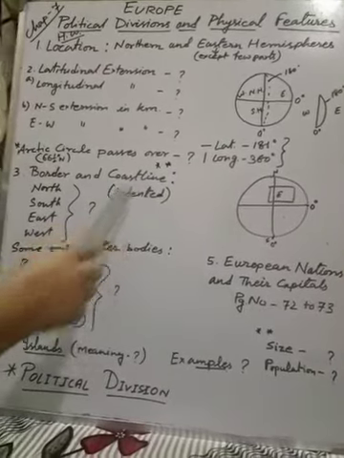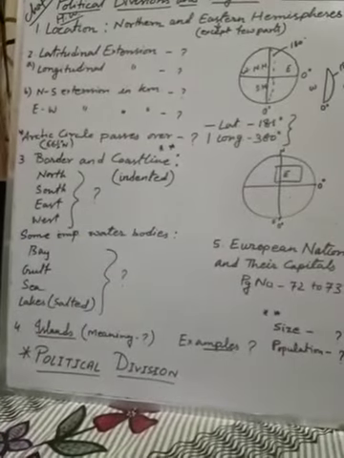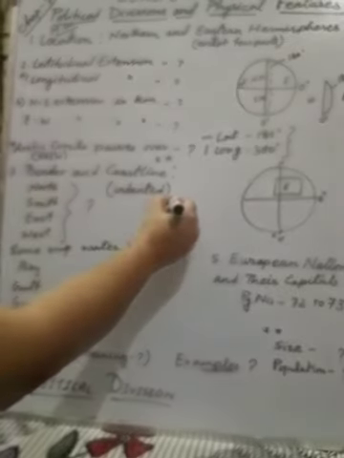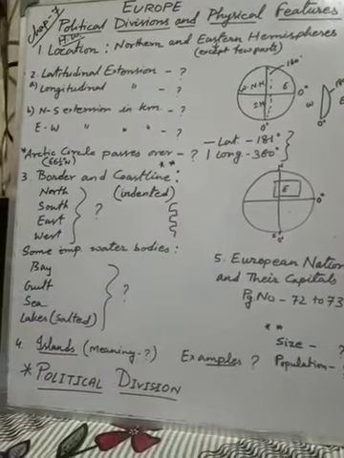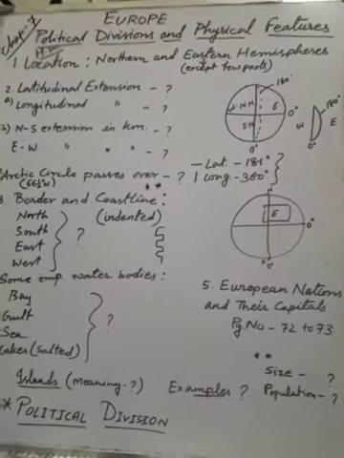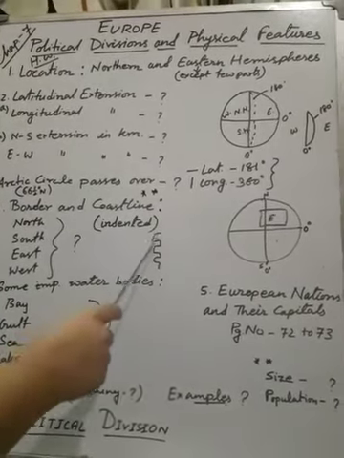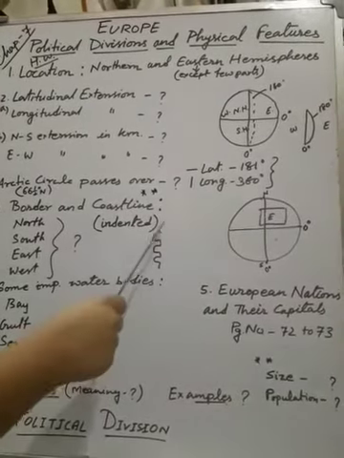Now the coastline. Coastline I have written as indented, meaning like our teeth, not very smooth, very much irregular, like this kind of shape. So this continent is bounded by water from 3 sides, but one side I want to mention, the western part where the Atlantic Ocean is situated. This side is indented type, not regular.